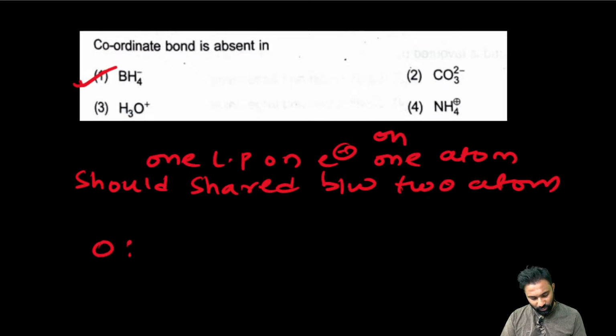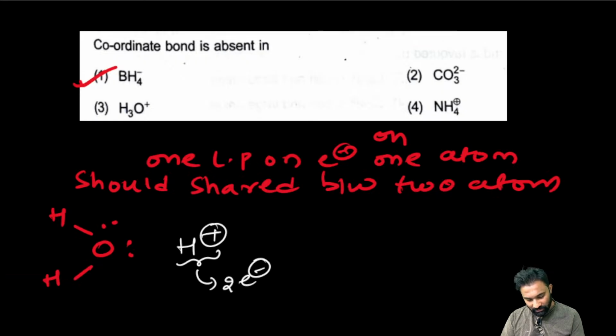Normally H2O has two lone pairs of electrons. Now one hydrogen H plus has come. To complete its octet, this hydrogen requires two electrons. So the oxygen will donate the electrons in the form of a coordinate covalent bond in this manner. Now the lone pair of electrons is between this hydrogen and the oxygen, and this bond represents the coordinate covalent bond. In this manner H3O plus will form the coordinate covalent bond.